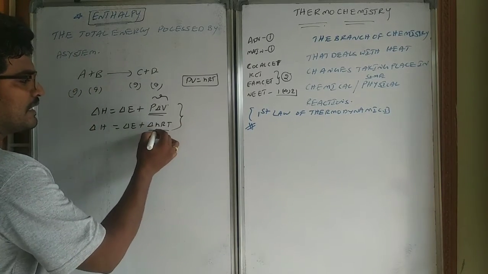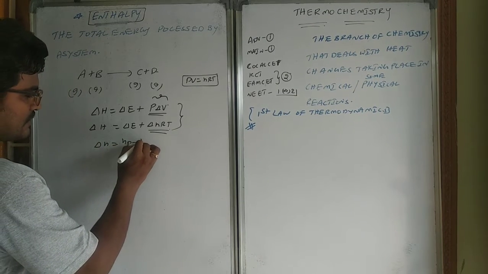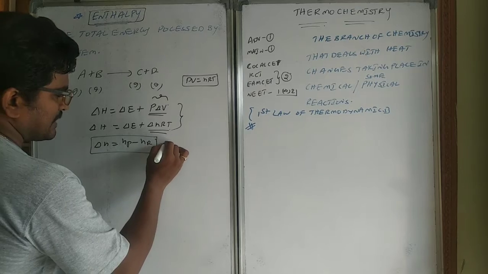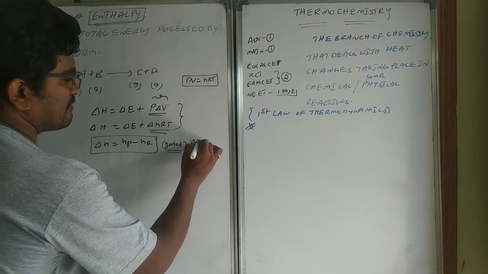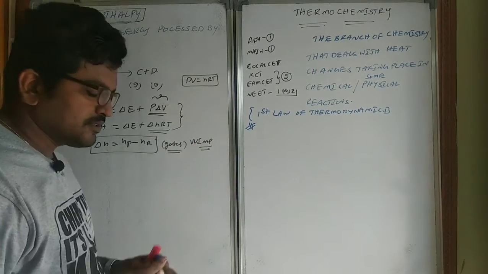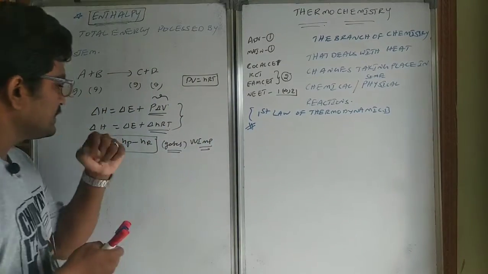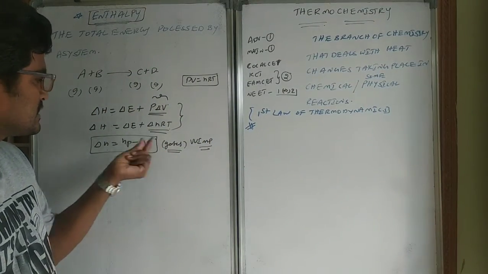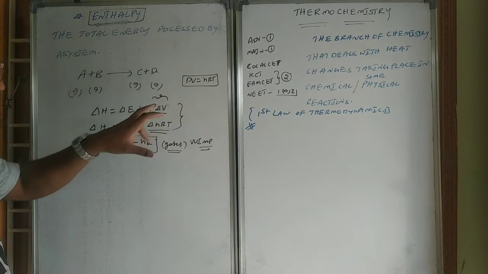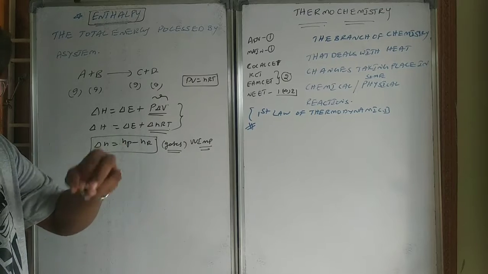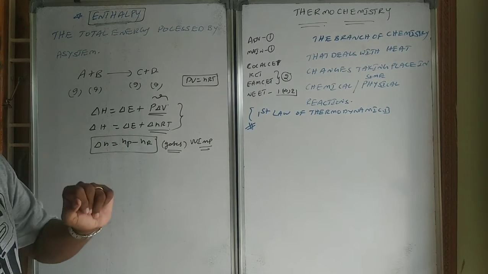In place of P delta V, I substituted delta nRT, where delta n is equal to the number of products minus the number of reactants for gases only. This is a very, very important relation. In case of enthalpies, what is the relation between the products and reactants? Enthalpy and then internal energy. This is the work done by the system, this is the energy possessed within the system, and this is the enthalpy of a reaction. This is a very, very important thing.